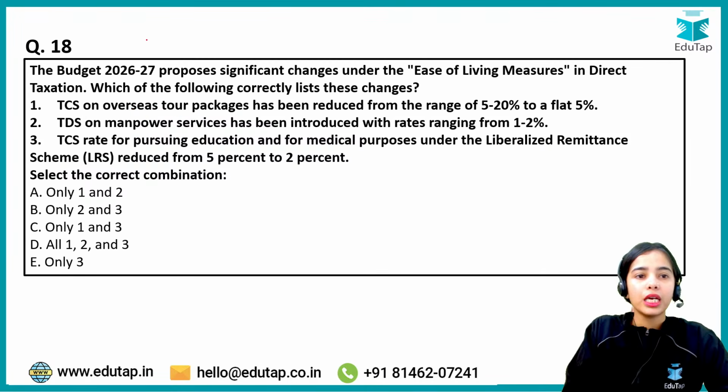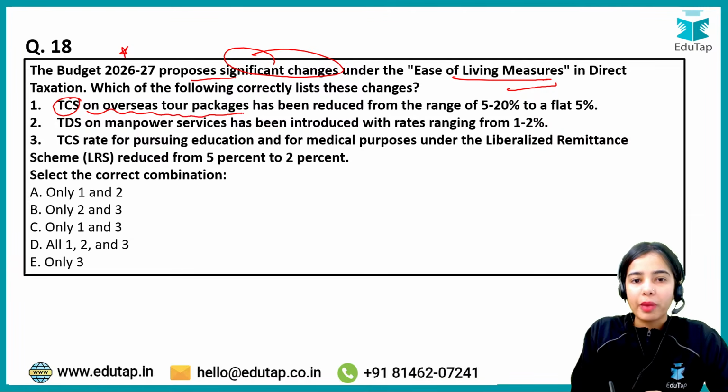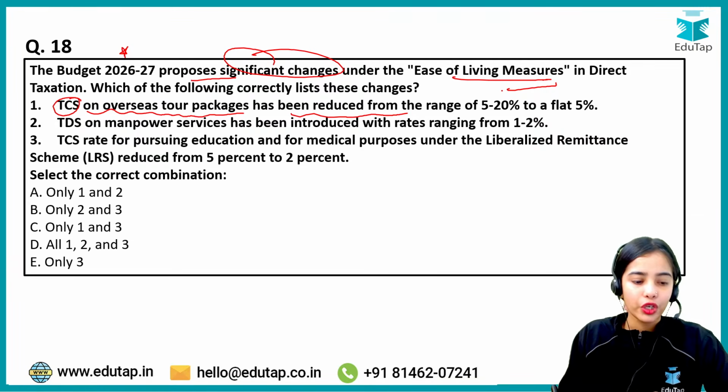So let's discuss. Budget 2026-27 proposes significant changes under the ease of living measures in direct taxation. The TCS, that is the tax collected at source on overseas tour packages, has been reduced from 5 to 20% to a flat how much percent?